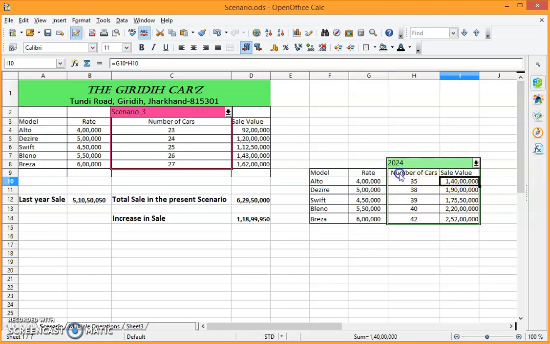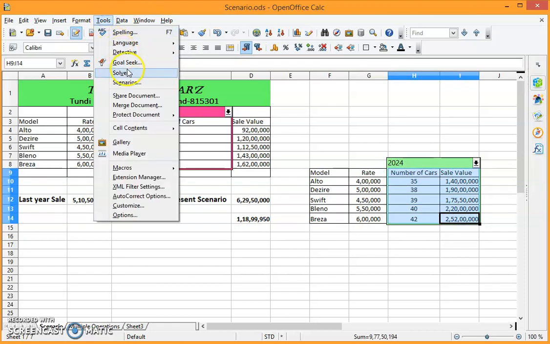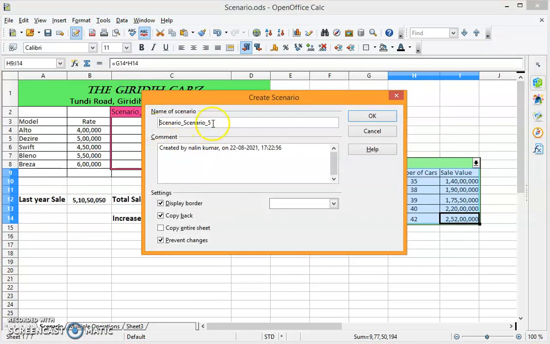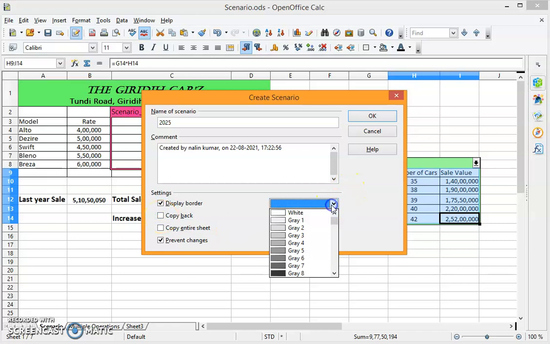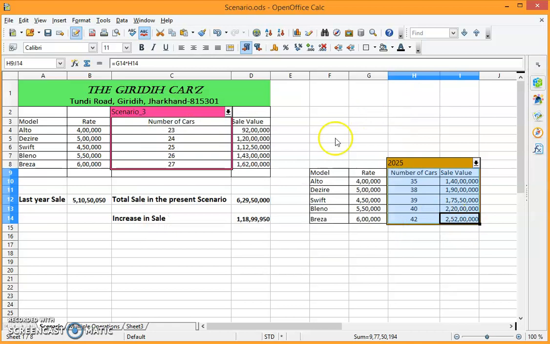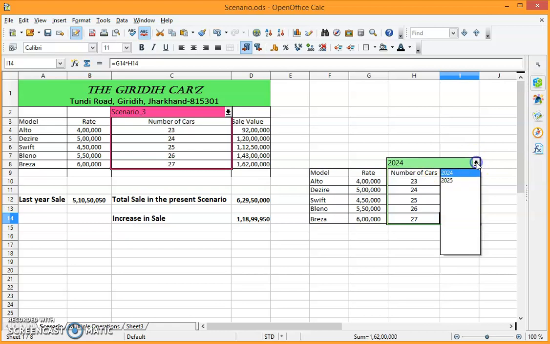So again I will have to select these 2 columns. Go to tools, data, click on scenarios, change the name. Now this time it is going to be 2025, and you can change the color. One more thing, do not unclick this copy back. Change the border if you wish, let it be yellow, and just click OK. So this is for 25. Previous was 24, this one is 25.